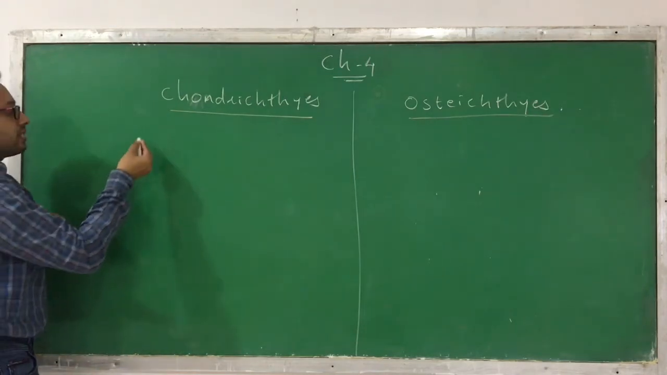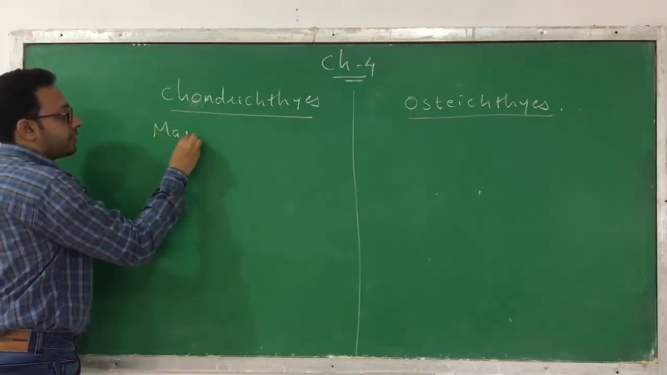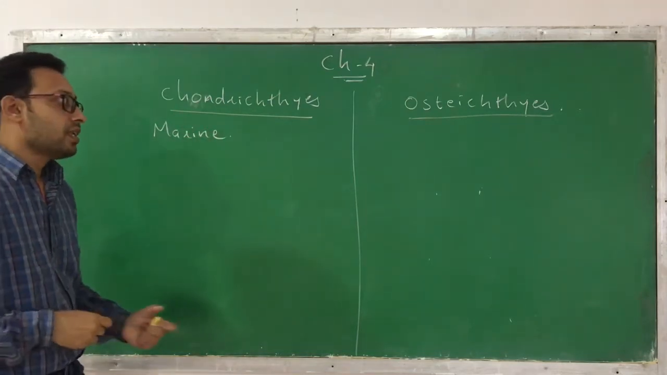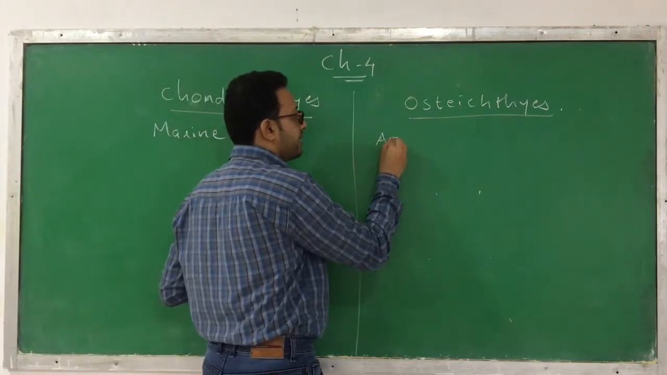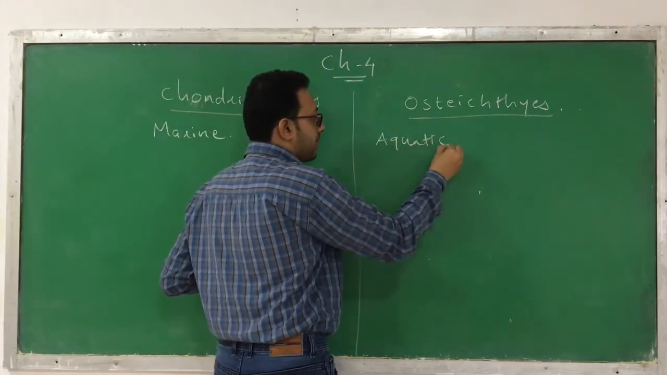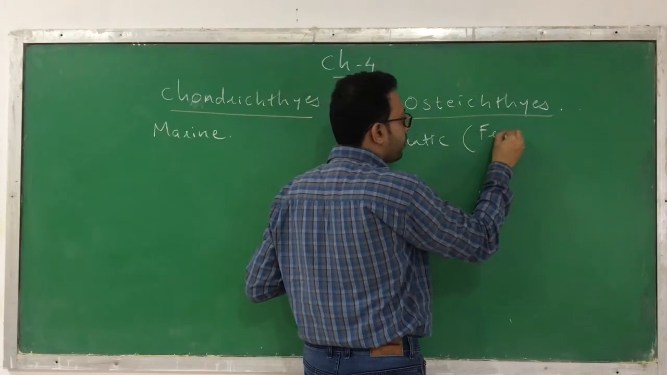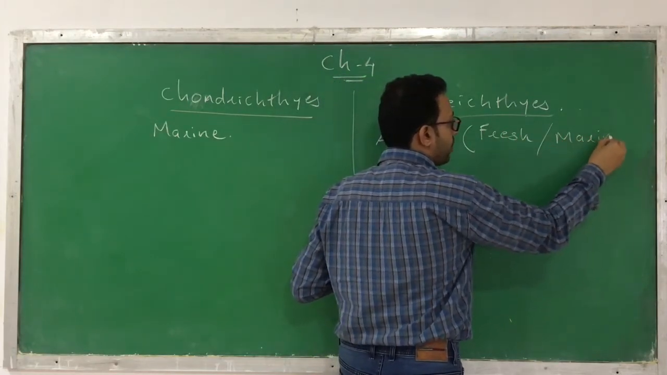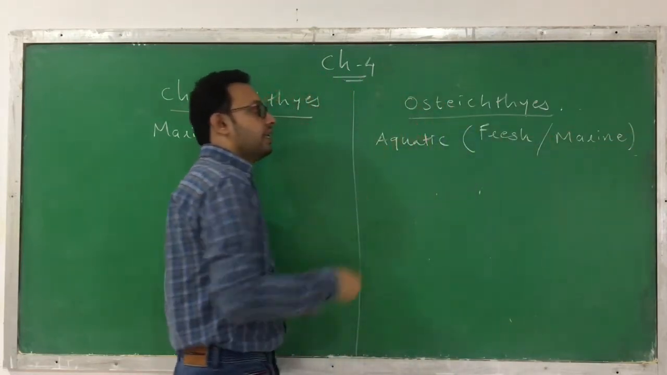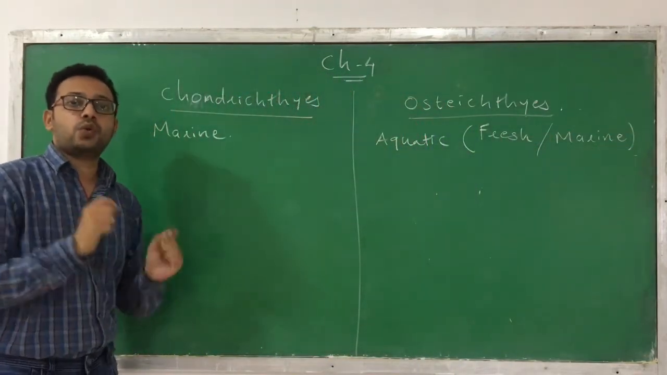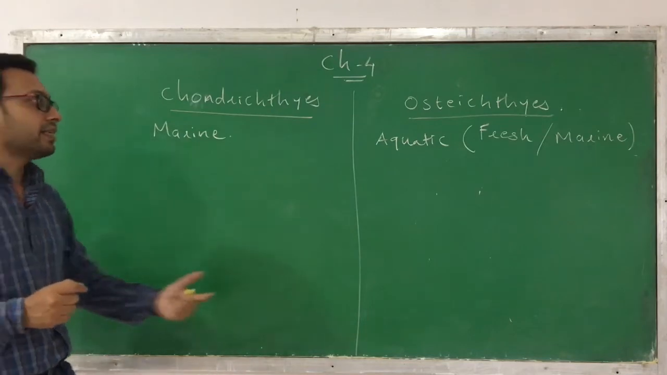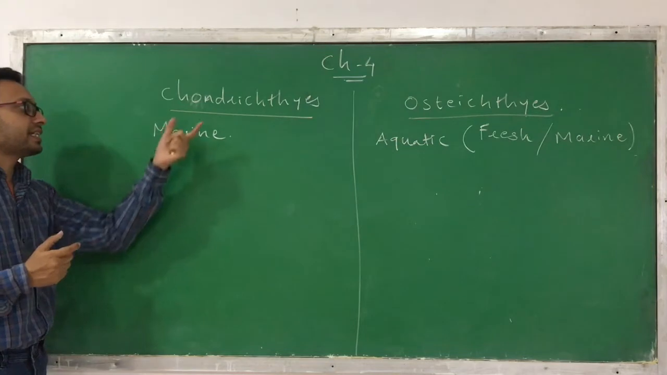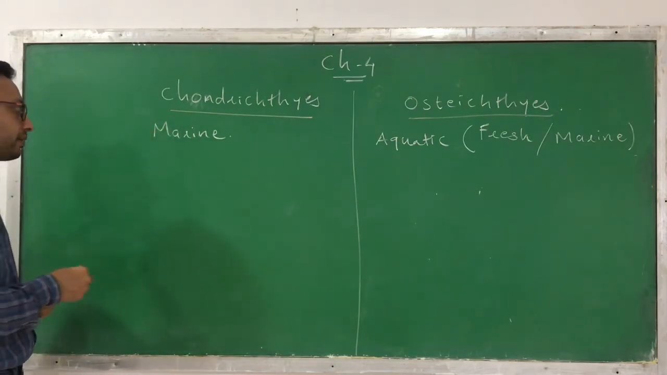The Chondrichthyes are marine. Marine means they can be found in sea water. Whereas for the Osteichthyes, the habitat is aquatic. Aquatic means they can be found in both fresh water as well as marine water. So this is the first difference that exists between them, that is their habitat.